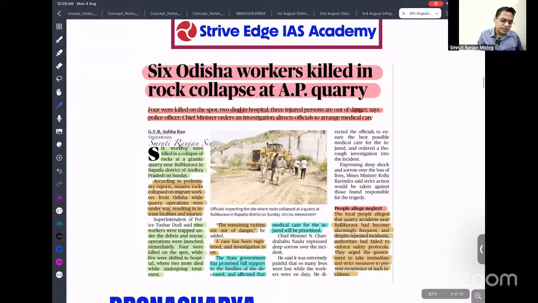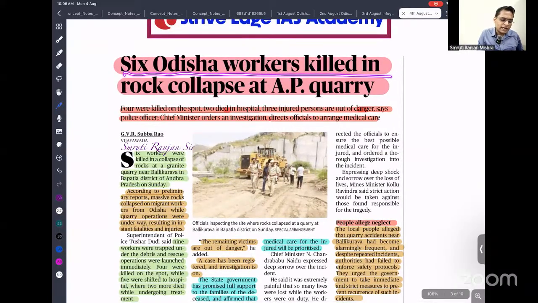So next is six Odisha workers killed in a rock collapse at an Andhra Pradesh quarry. This is very important to ensure the protection and safety of migrant workers, and we need to ensure that labor standards are properly followed. In case of death, there should be proper payment of compensation to those who were affected.